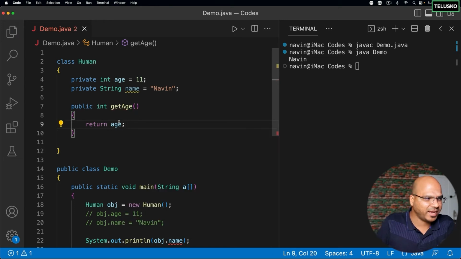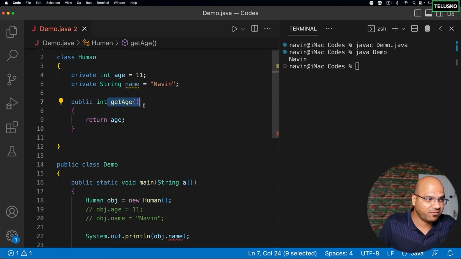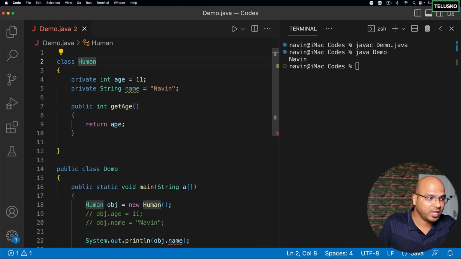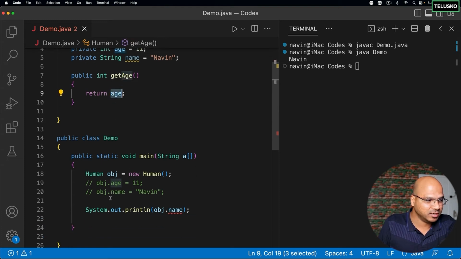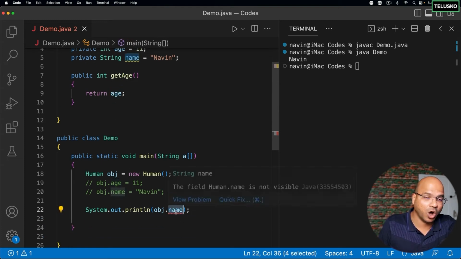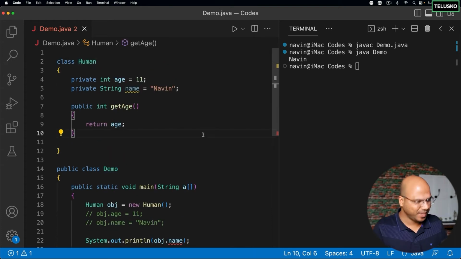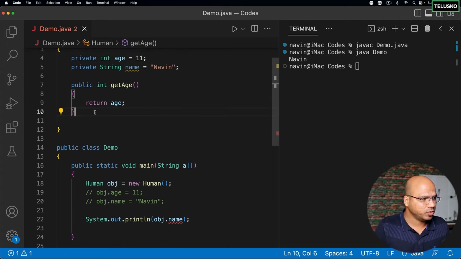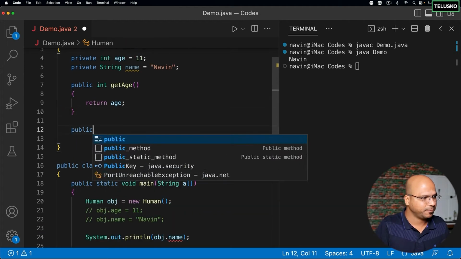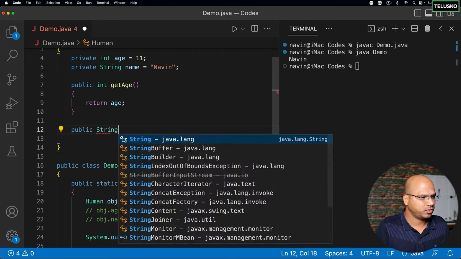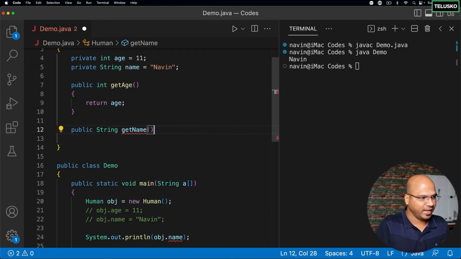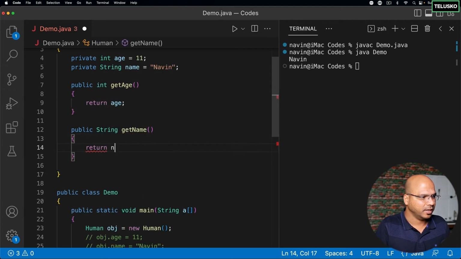Now the question is, can I access age here? And the answer is yes, you can. You can access the age variable inside a method of the same class. That's right. This get age is defined in the same class. That's why you are able to access that. And if you see age here or name here, we are trying to get the data of another class. Demo and human, they are two different classes. Okay, makes sense now. Now we can also do it for the name. So for the name, I will say public string get name, and this will basically return a name.